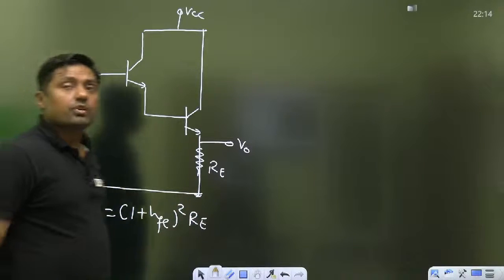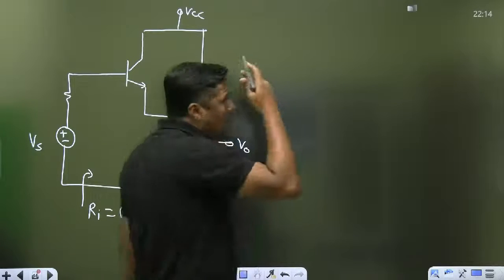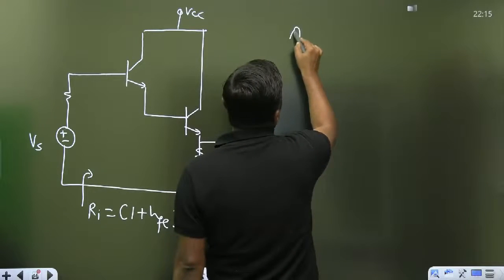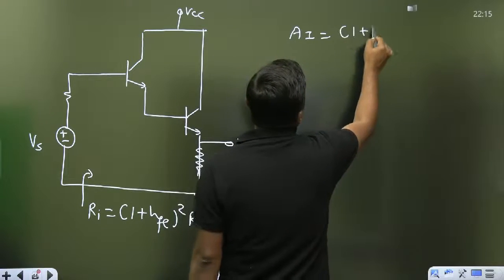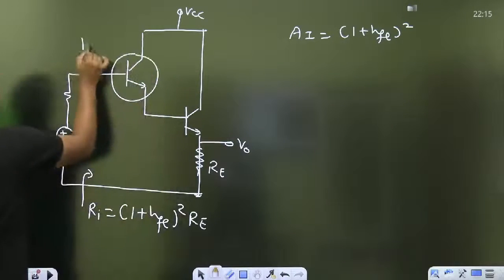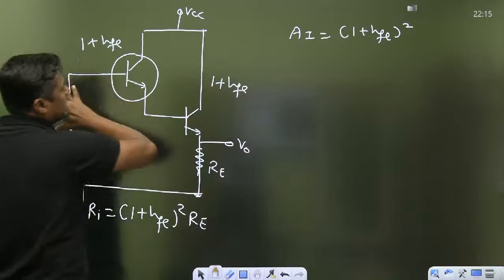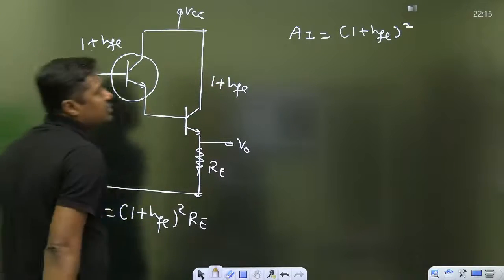Input resistance is very high. With a high input resistance device, the current gain will also become very high, 1 plus HFE square. For one transistor it is 1 plus HFE, for another 1 plus HFE, and they are connected in cascade. That's why the total gain will become 1 plus HFE square.